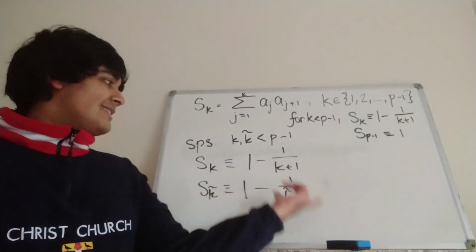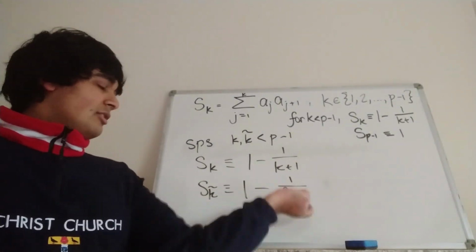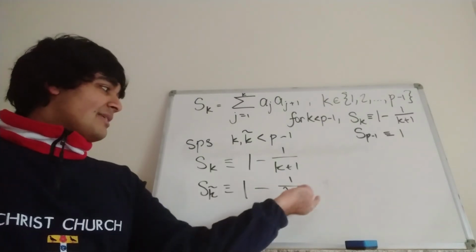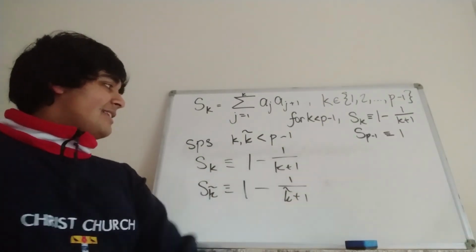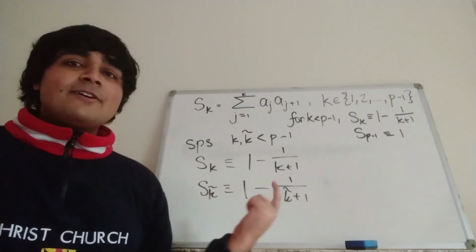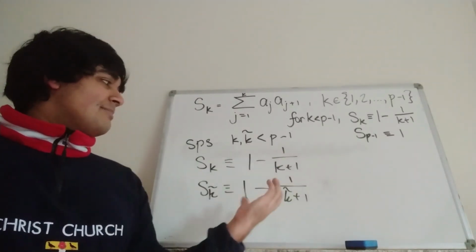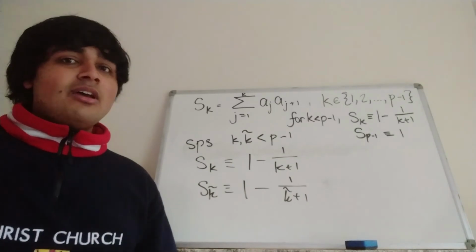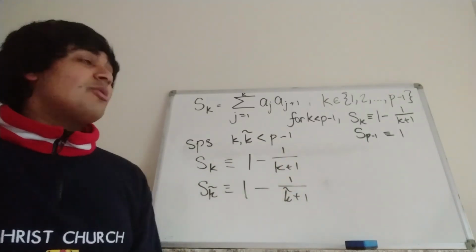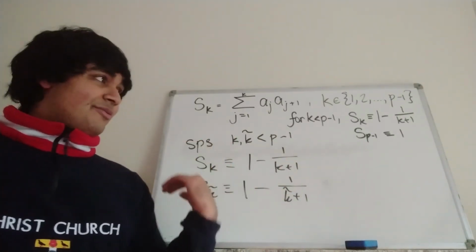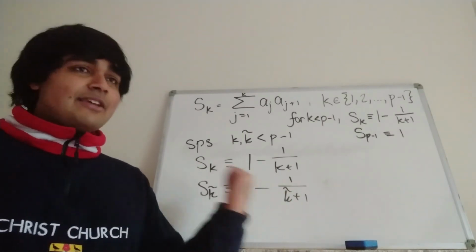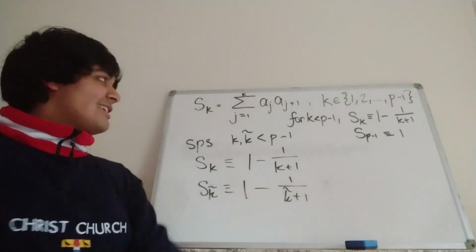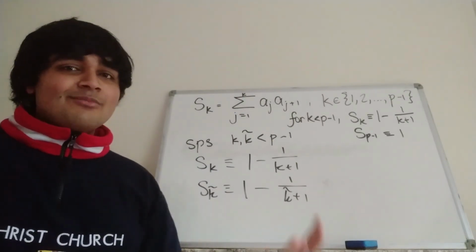But it's quite clear to see that these are not the same thing mod p, because if they were, then we'd have the inverse of k tilde plus 1 is the same as the inverse of k plus 1. But remember, inverses are unique mod p, so that's impossible unless k and k tilde are the same. And that solves our problems. We've shown that we've essentially found a sequence of Wonky integers which satisfies the definition of Wonky, such that each of these s_k's are distinct mod p.